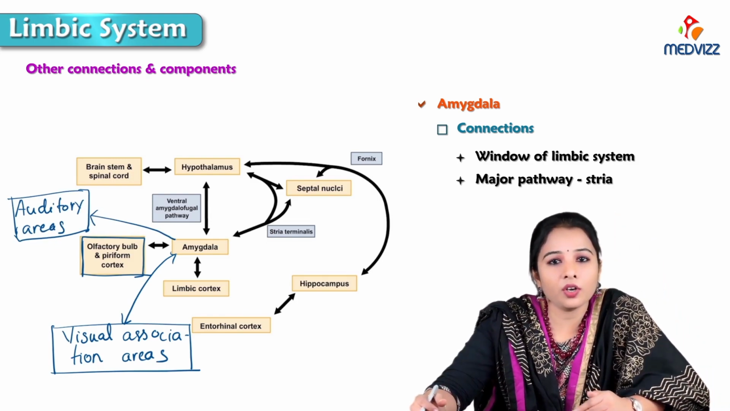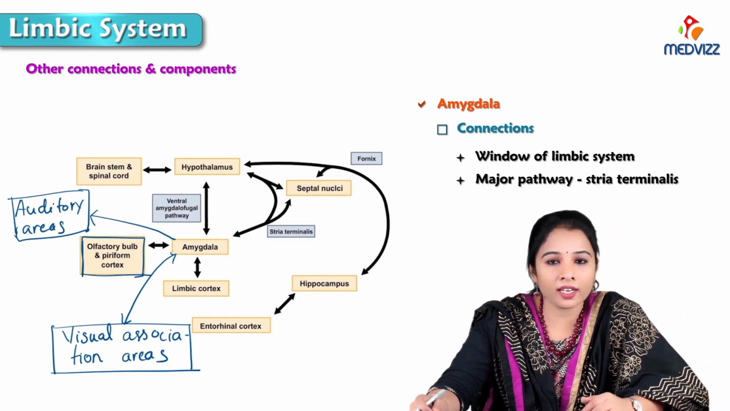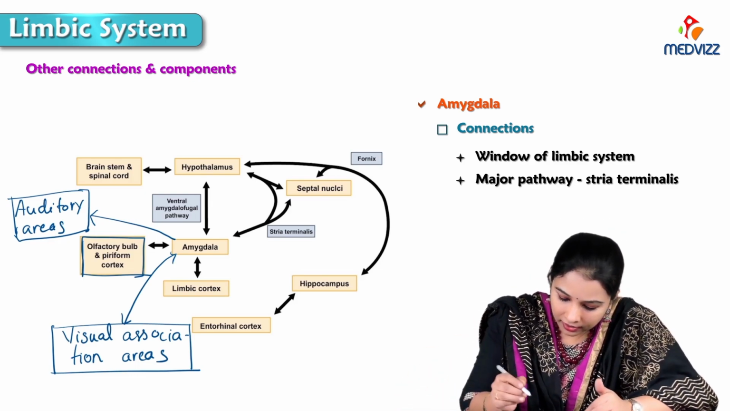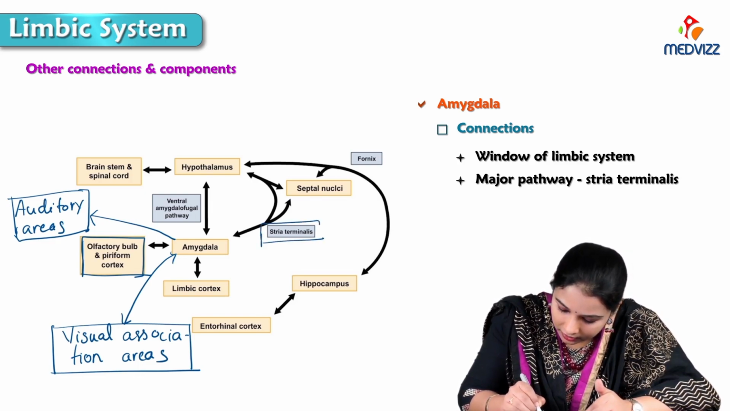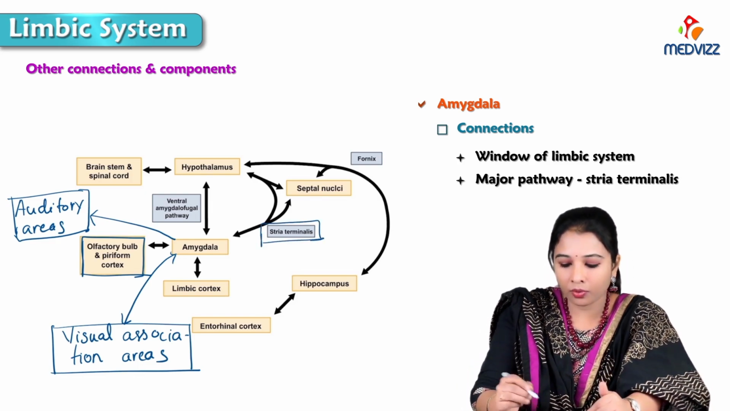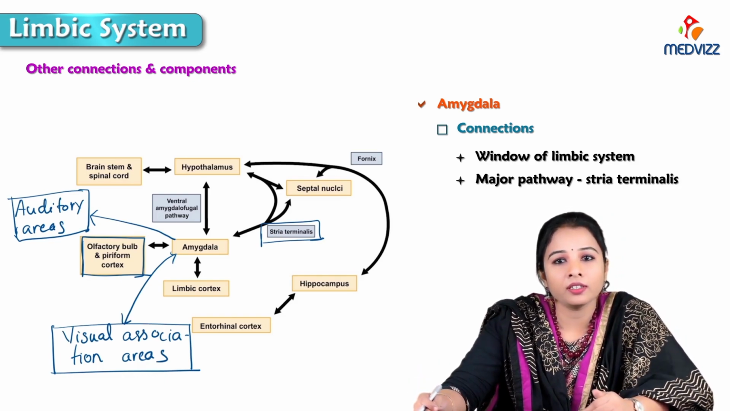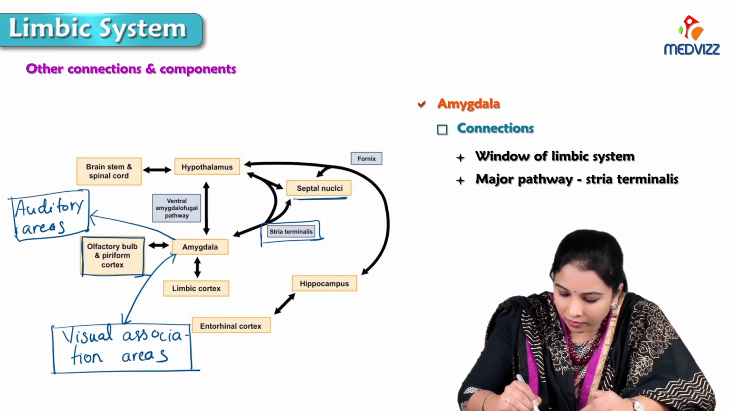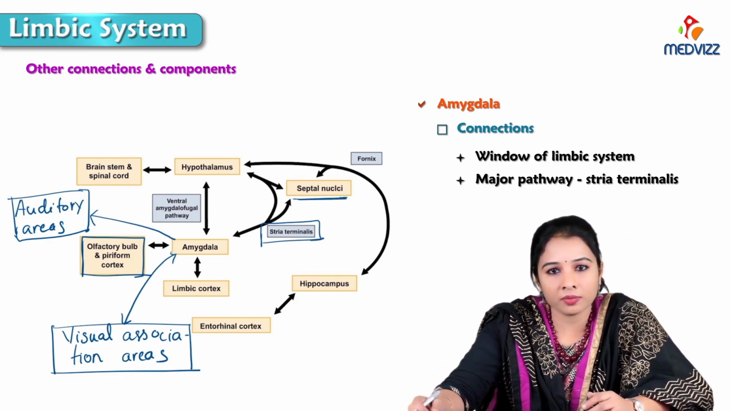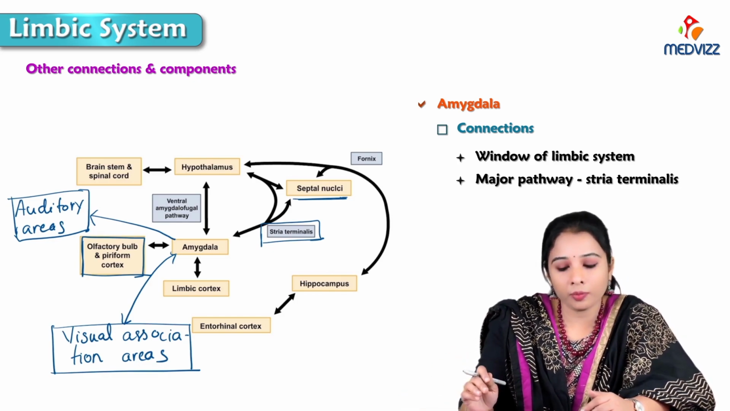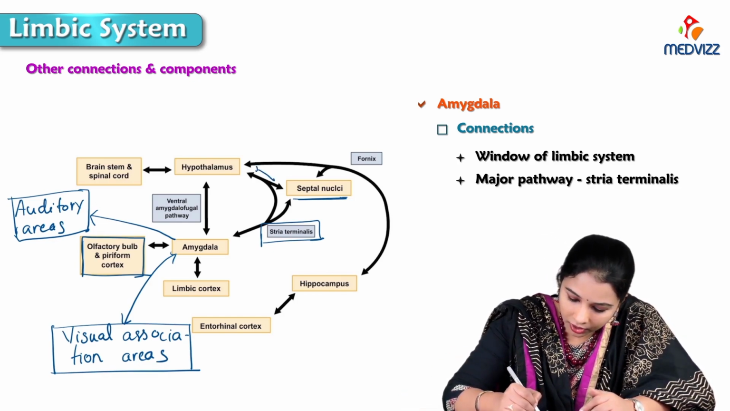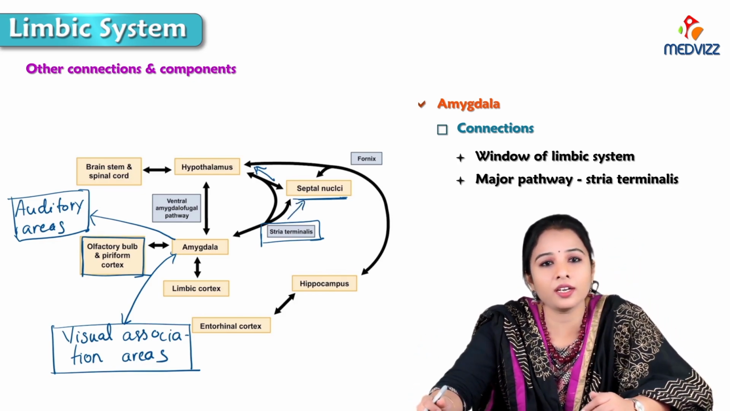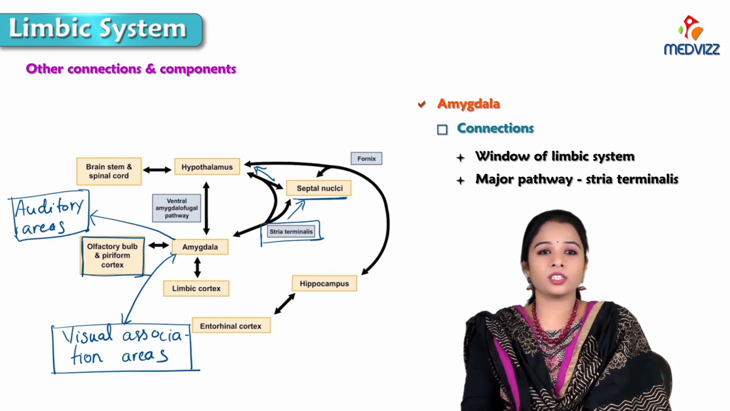So the major pathway of the amygdaloid nucleus is the stria terminalis. So this is the stria terminalis, where we can see both efferent fibers from the amygdala end up in the septal nuclei. This is the septal nuclei where the stria terminalis terminates, and also in the hypothalamus. You can see the connections going into the hypothalamus and to the septal nuclei from the stria terminalis. So these are the major connections of the